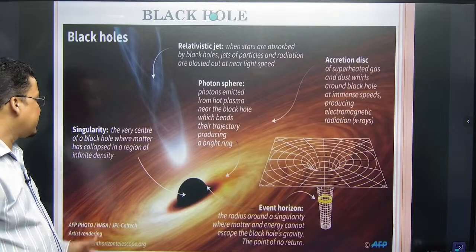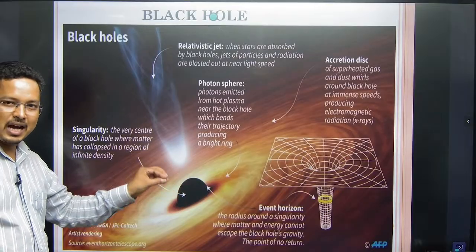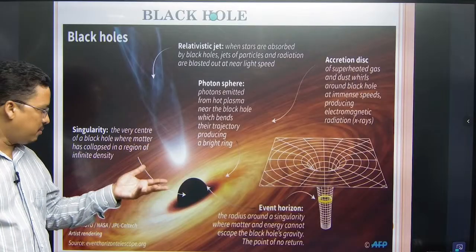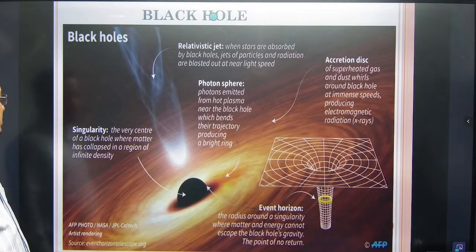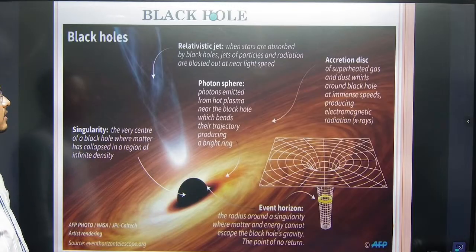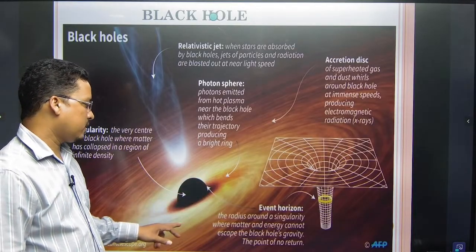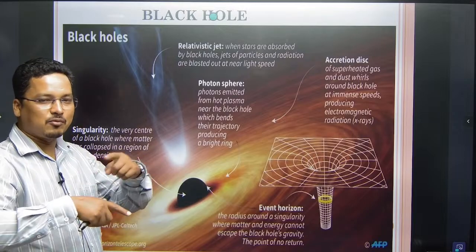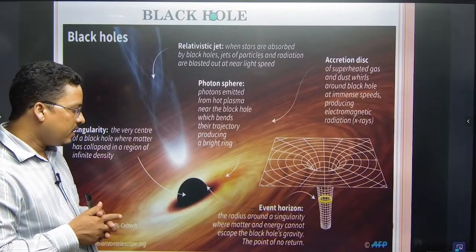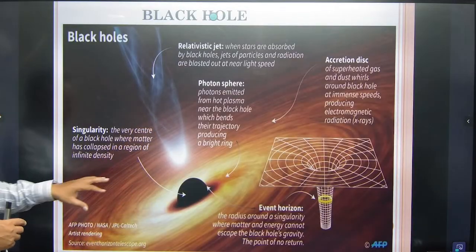Then singularity. The center of the black hole is called singularity, जहां पे बहुत ही ज्यादा infinite gravity and mass, बहुत सारा मैटर्स हो गया. infinite density बहुत ही ज्यादा है, right? यहाँ पे आपको देखिए. Then there would be photon sphere. जो लाइट दिख रहा है, इसको हम बोलते हैं photon sphere. That is where the lights are moving in spiral shape. Then these are the things: event horizon, photon sphere, singularity, and the centers of black holes.